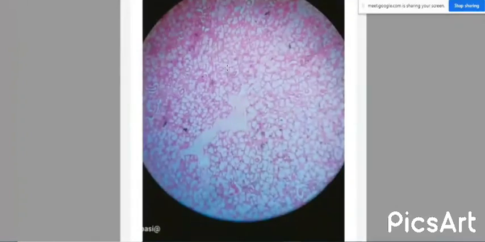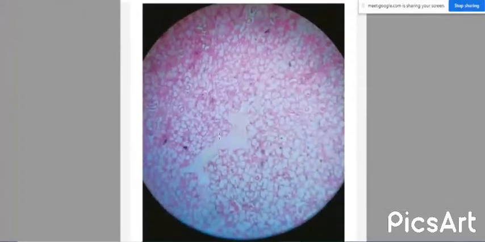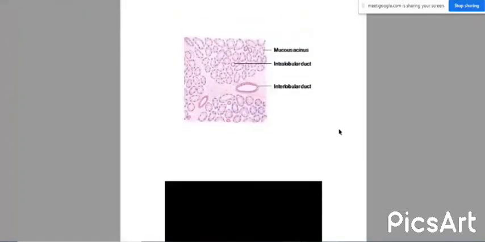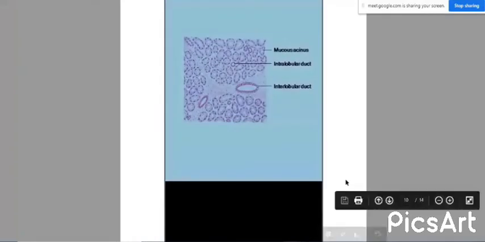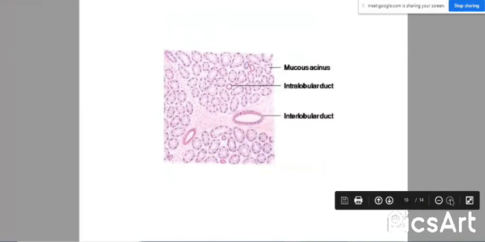All other things are the same except the appearance. Because of the mucus production, the cells appear transparent in nature. Can you see the diagram? Okay, I will make it enlarged.